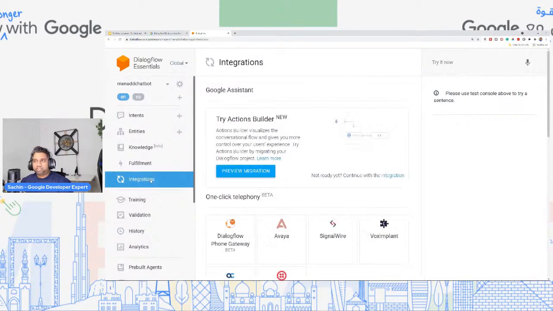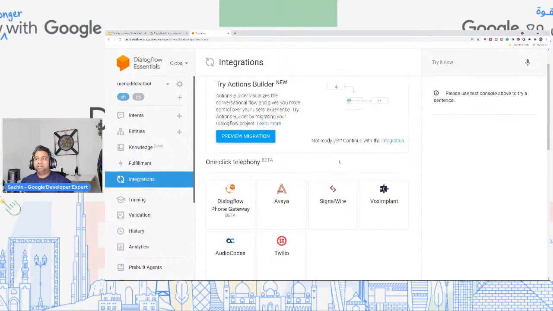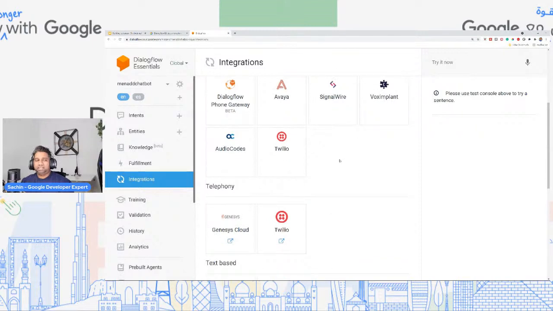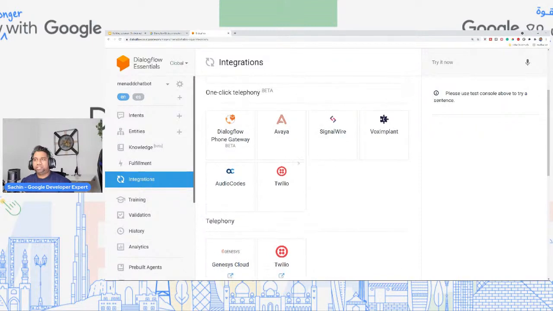So if you come to integrations, you can see all the different integrations that Dialogflow offers, right? Even including phone gateway. So if you're using telephony, or if you have other contact center applications that you're already using, you can use these partners.